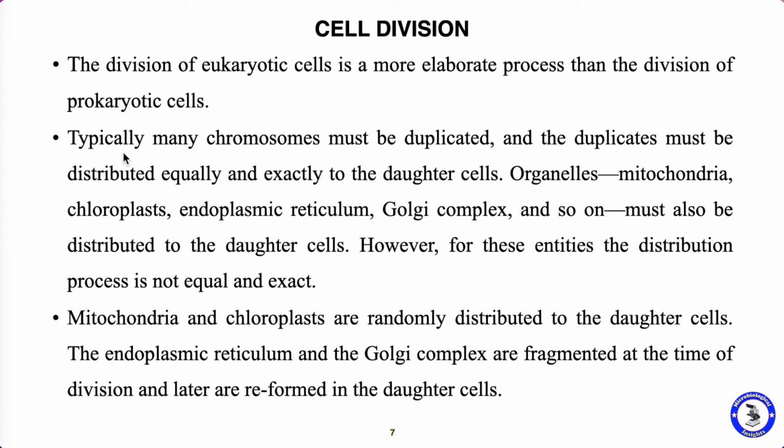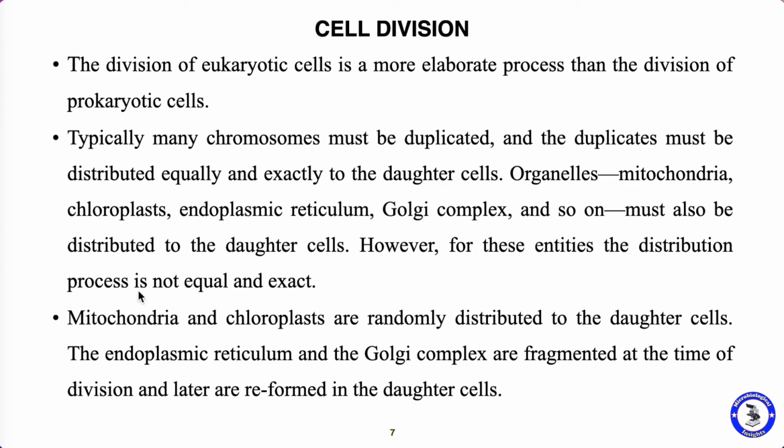What happens during the cell division in eukaryotes? Typically, many chromosomes must be duplicated and the duplicates must be equally and exactly distributed to the daughter cells. So the chromosomes must be duplicated and the duplicated chromosomes are equally and exactly transferred to the daughter cells. But the cell organelles like mitochondria, chloroplast, endoplasmic reticulum and Golgi complex are not evenly distributed to the daughter cells.